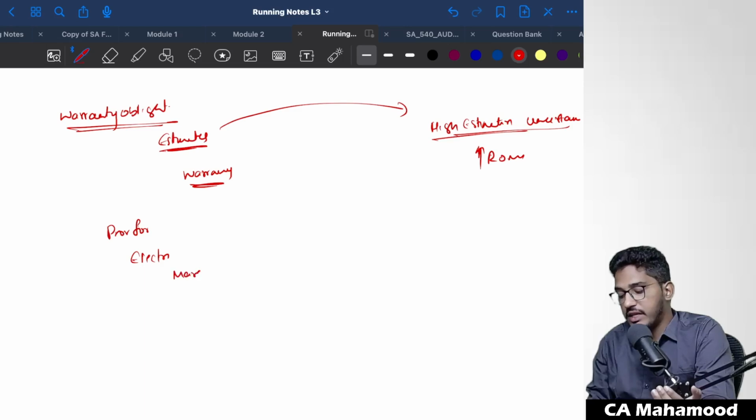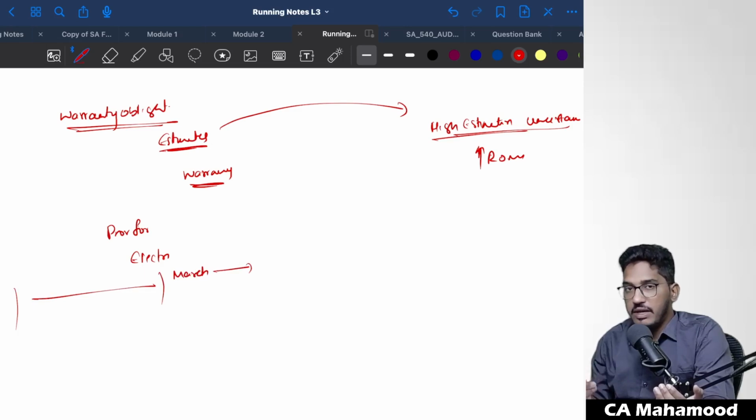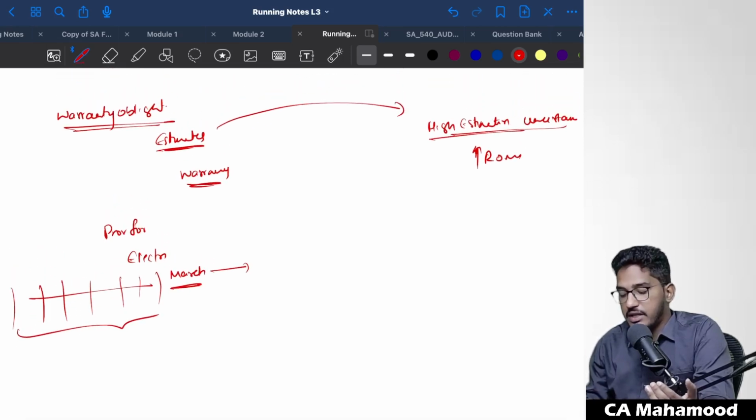For the month of March, you have created a provision for electricity expense. For the last 11 months, we have incurred electricity expenses. More or less, March's expense will also be in the same range. For example, on a monthly average, the company is paying an electricity bill of 15 lakh rupees. So for the month of March also, they have created a provision for 15 lakhs.